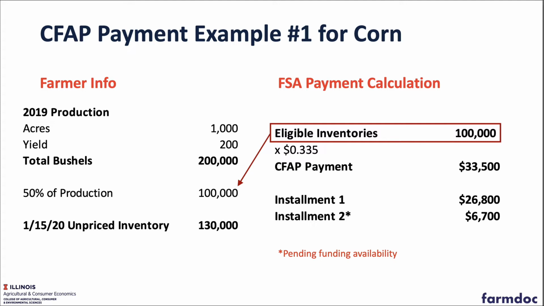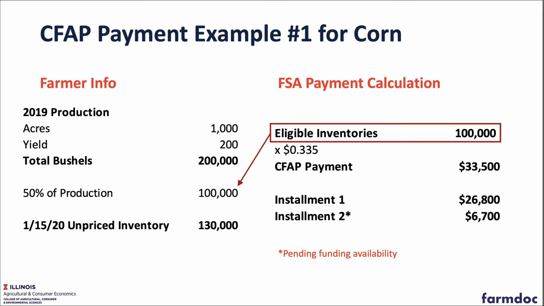In this case, 200,000 total production. Half of that is 100,000 bushels. That's the maximum number of bushels that can be covered in the program. So that 100,000 is compared to the 130,000 unpriced inventory figure. And so we hit the cap, and 100,000 are the eligible inventories for this situation.